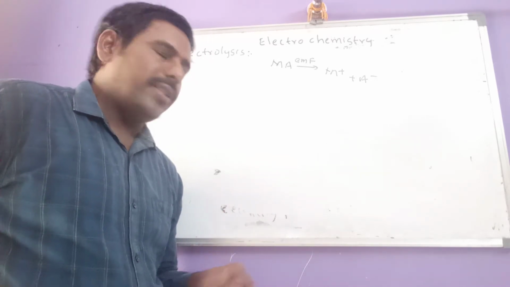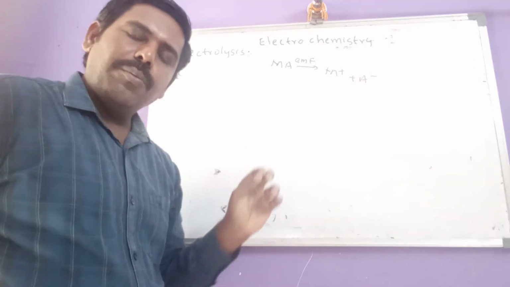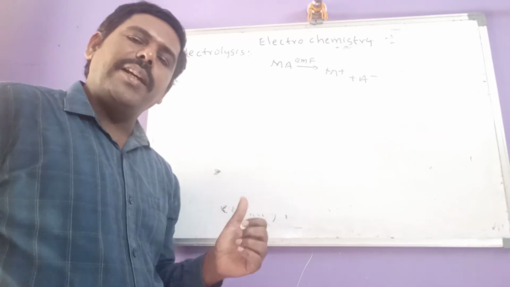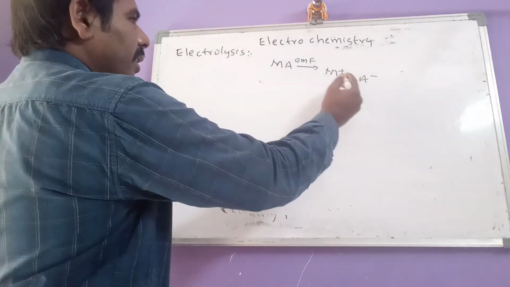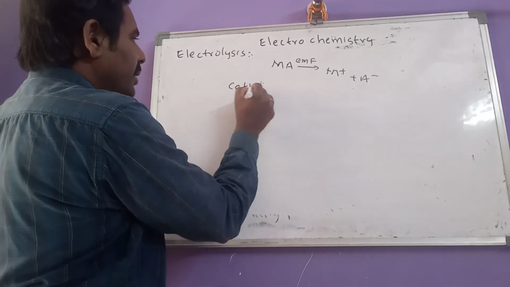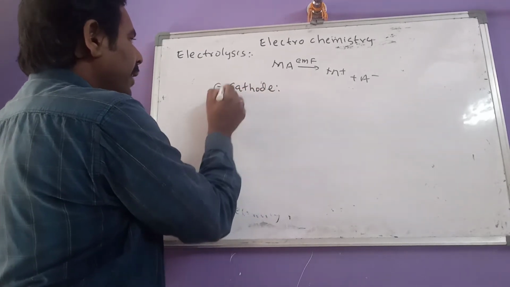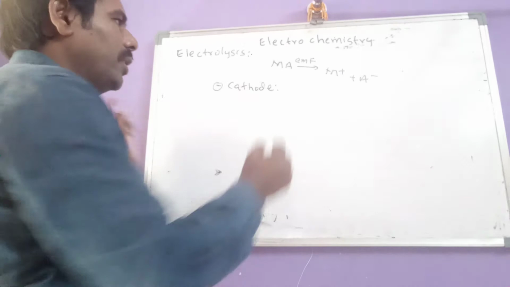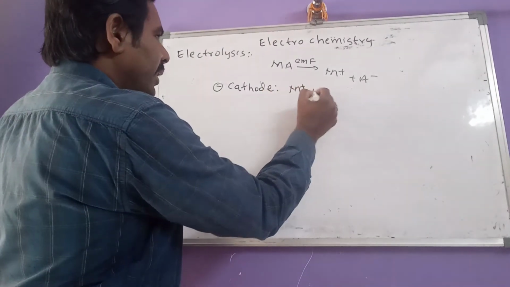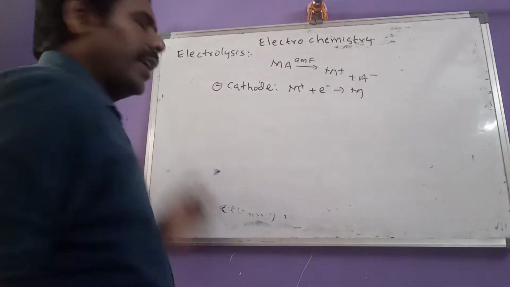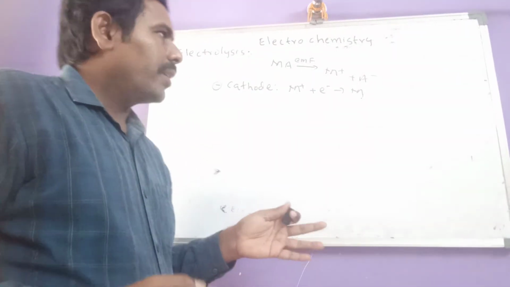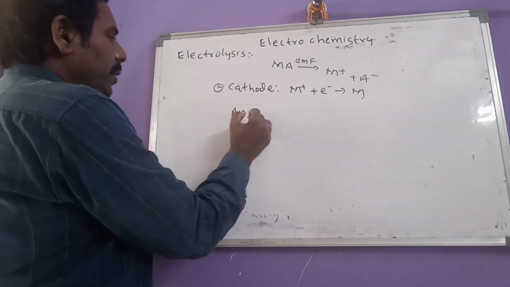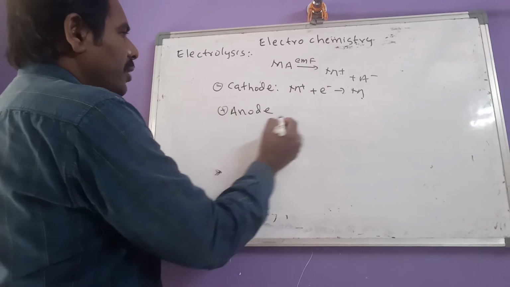So you may get one doubt. Sir, here ions are formed, but you are saying converted into constituent elements. Let us see what happens here. M plus goes towards the cathode. The cathode has a negative charge. So the M plus cation goes towards the cathode and gets discharged into the respective element M. In a similar way, the anion A minus goes towards the anode because the anode has a positive charge.